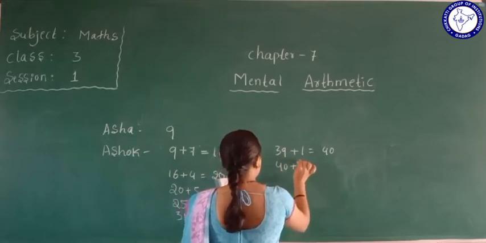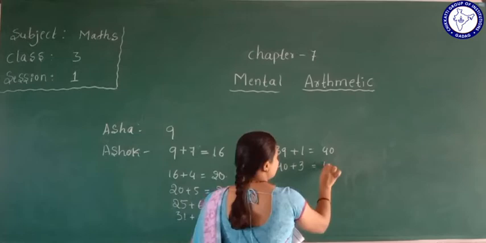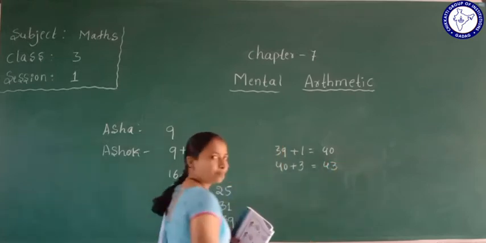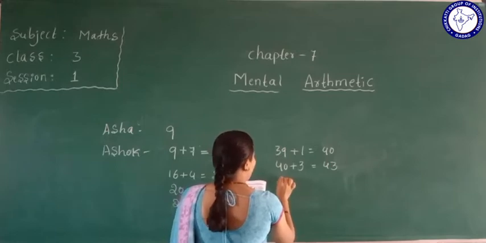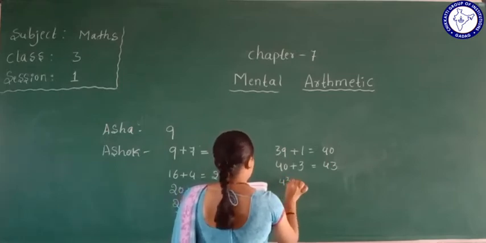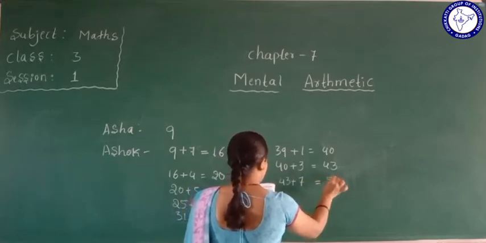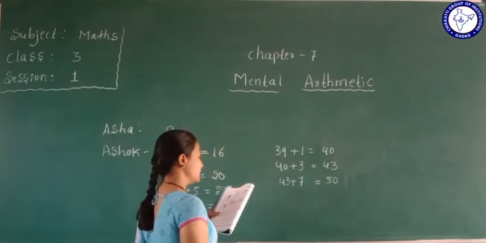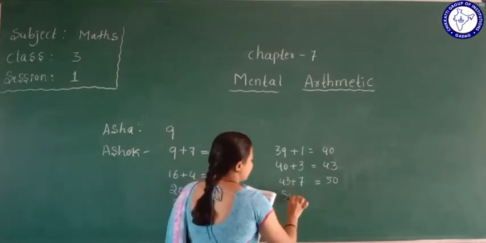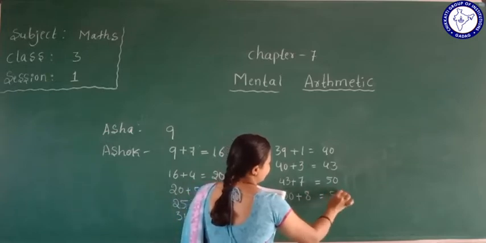Ashok added 3 to 40, so the answer is 43. Next, 43. Asha added 7, so it will become 50. Ashok added 8 to 50.